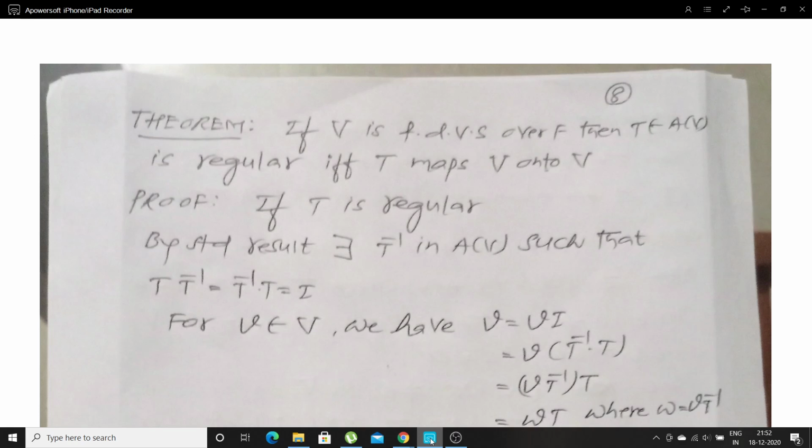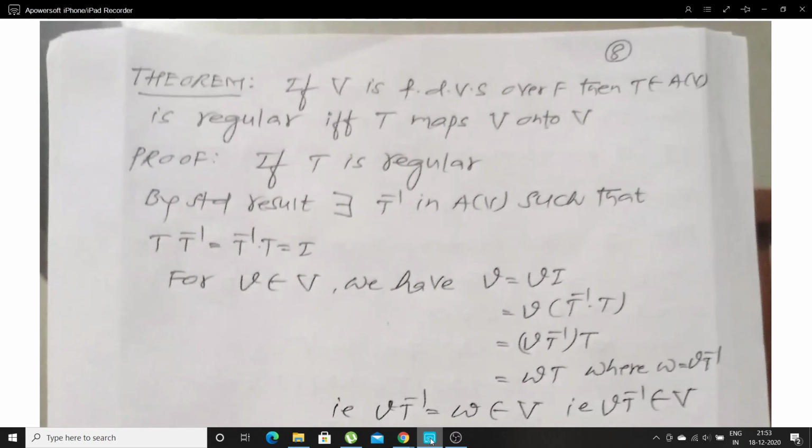Let me take one important theorem related to the invertible transformation. The statement of the theorem is like this: if V is a finite dimensional vector space over F, then T belongs to A of V. A of V means the algebra that you know.